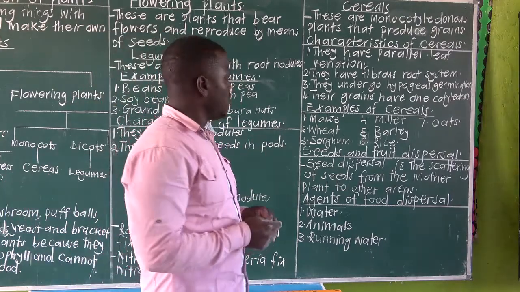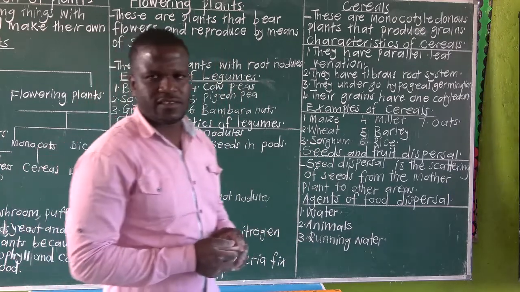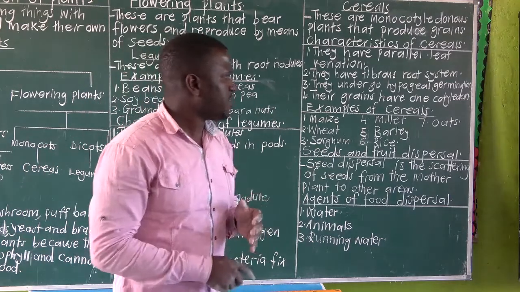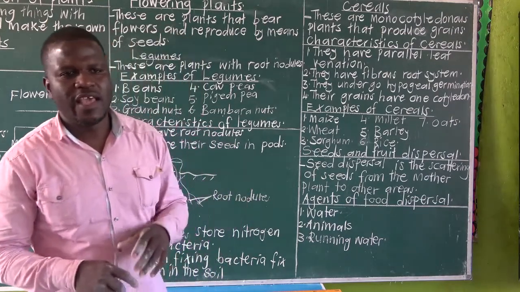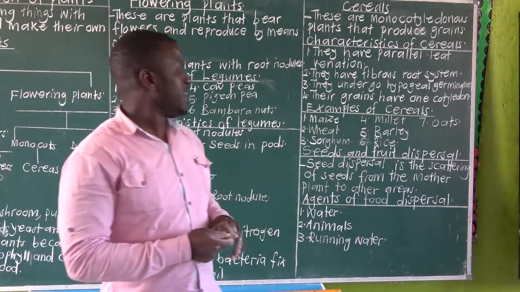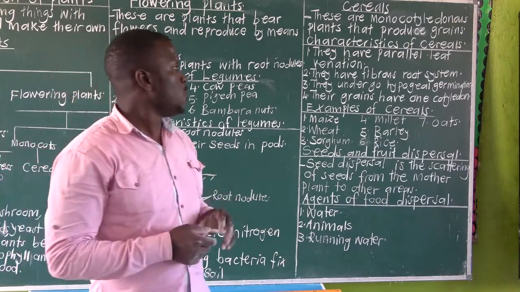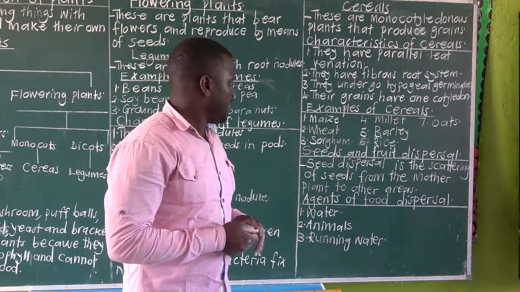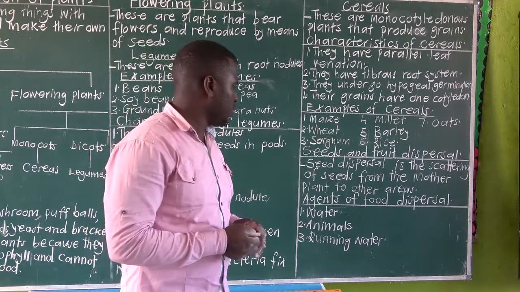Examples of cereals: we have maize, wheat, sorghum, millet, barley, rice, and oats. If you look at them, they have fibrous root system, they undergo hypogeal germination, meaning that their cotyledons remain under the ground. Then their grains have only one cotyledon. That's why we call them monocotyledonous plants or cereals. Then in case they ask you, why is maize called a cereal? Maize produces grains. That's why it's called a cereal.